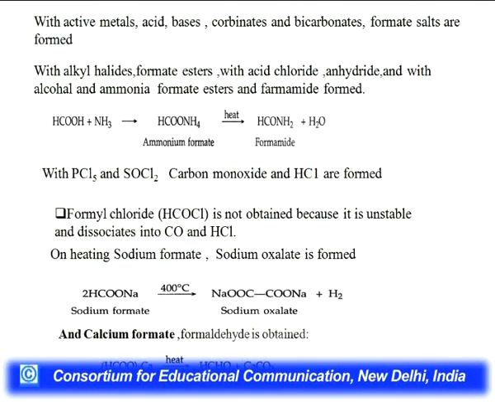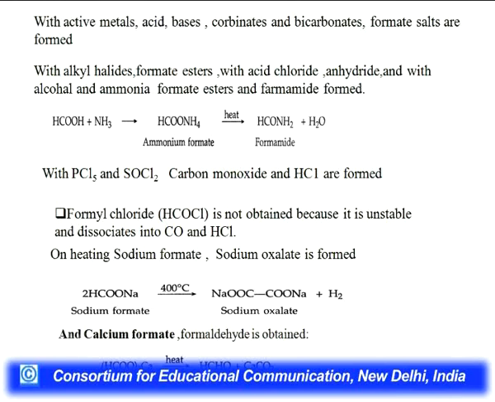These are the reactions of formic acid with active metals, acids, bases, carbonates, and bicarbonates. Here it should be carbonates, there is a spelling mistake, and bicarbonates. Formate salts are formed, as we have already discussed in the reactions of carboxylic acids. With alkyl halide, formate esters; with acid chloride, anhydride, and with alcohol and ammonia, formate esters and formamide are formed. So, you can see how formamide is formed by the reaction of ammonia. With PCl5 and thionyl chloride, SOCl2, carbon monoxide and HCl are formed.